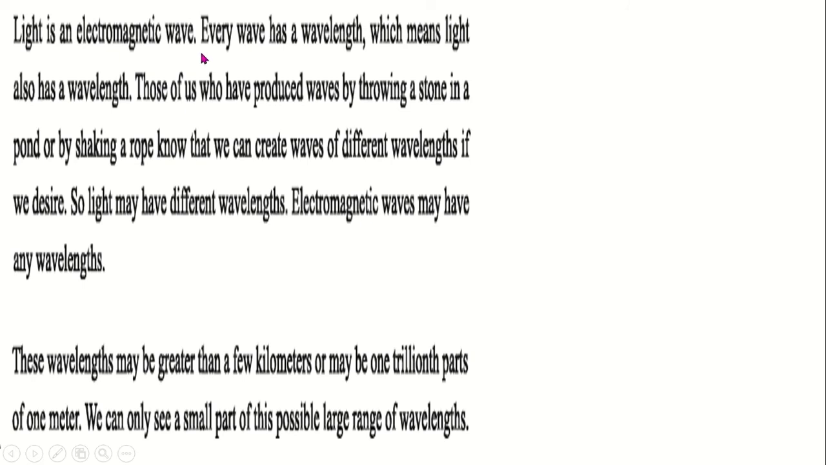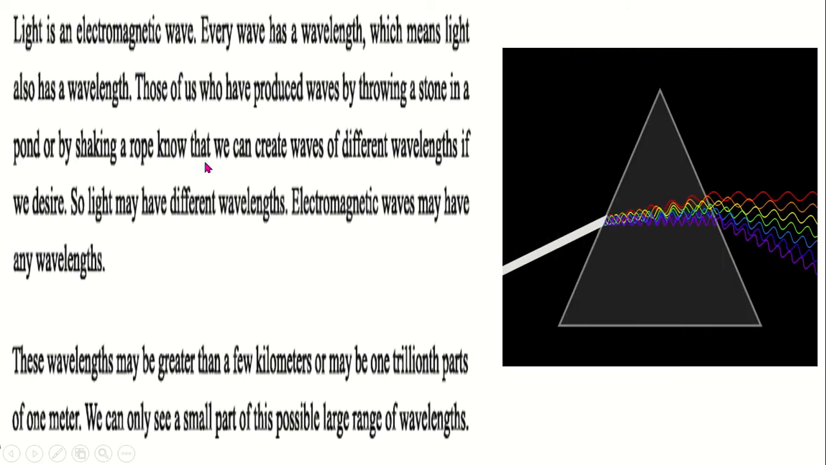So light is an electromagnetic wave. I have told you. Look, this is the electromagnetic spectrum. When white light is passed through any prism, that white light is split into 7 different colors. Look. And among those colors, the wavelength of violet is the least and the wavelength of red is the highest.